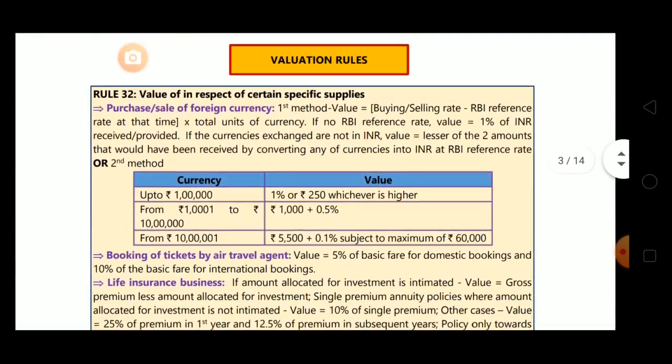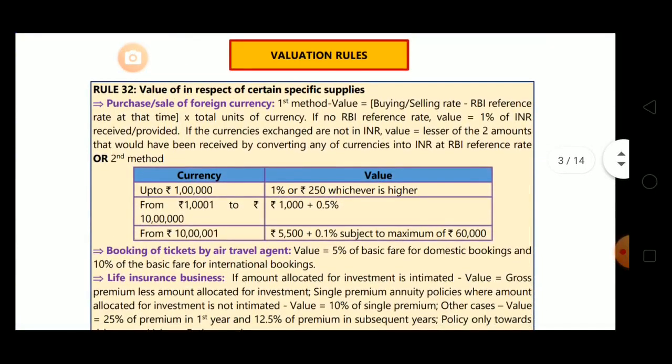Now rule 32. Value in respect of certain specific supplies. So in rule 32, what is covered? Purchase or sale of foreign currency. There are two methods in this. First method is, we will take value equals to buying / selling rate minus RBI reference rate at that time into total units of currency. Means they have not bifurcated this one.